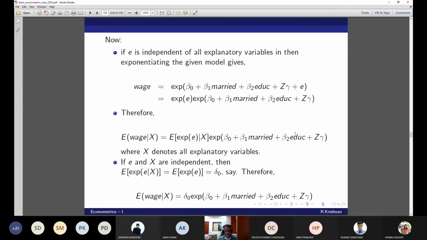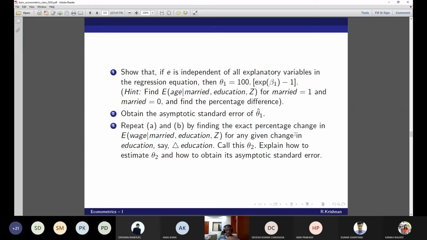Now, answer this question. Answer 3. Not repeat A and B, repeat 1 and 2.